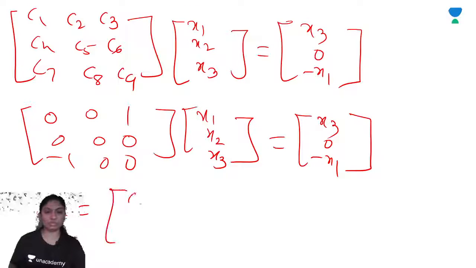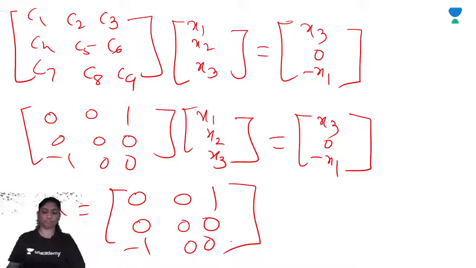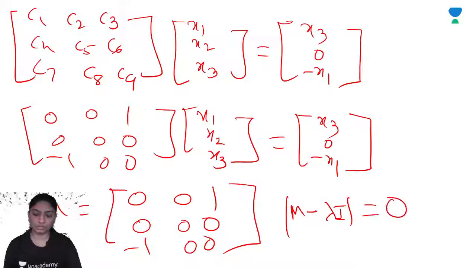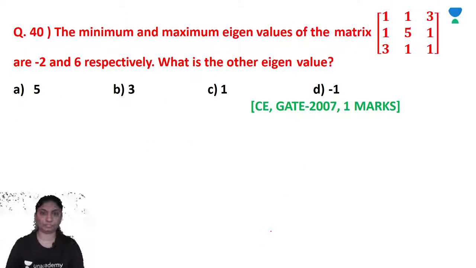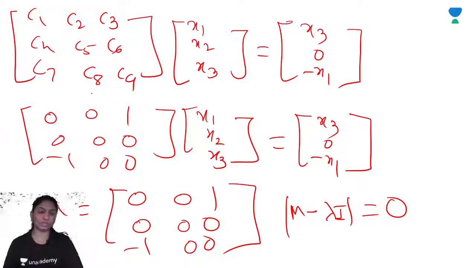M is equal to 0 0 1, 0 0 0, minus 1 0 0. Right? Now we have to find the eigenvalues of M. So M minus lambda I is equal to 0.